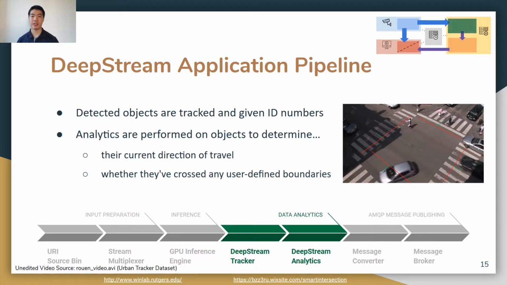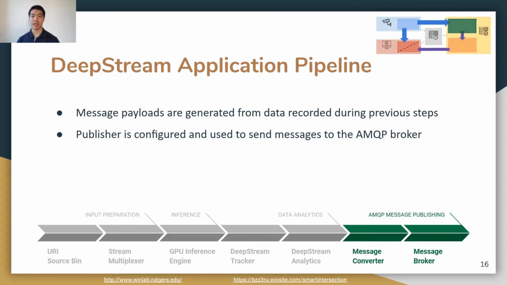The tracker attempts to follow detected objects as they move across the screen and assigns them unique ID numbers. This tracking data is fed into an analytics plugin, which takes tracked objects and determines what direction they're moving in and whether they have crossed certain boundaries. This is useful for us when figuring out when and where vehicles are entering and exiting the intersection. Lastly, all the data we recorded from the previous steps is packaged together into a message payload. The application takes this payload and publishes it to our message broker for transfer to any number of viewing clients.